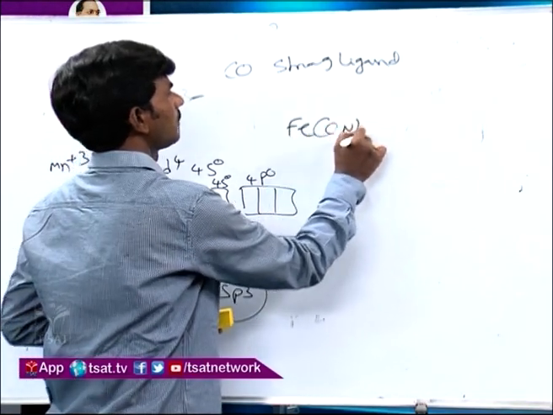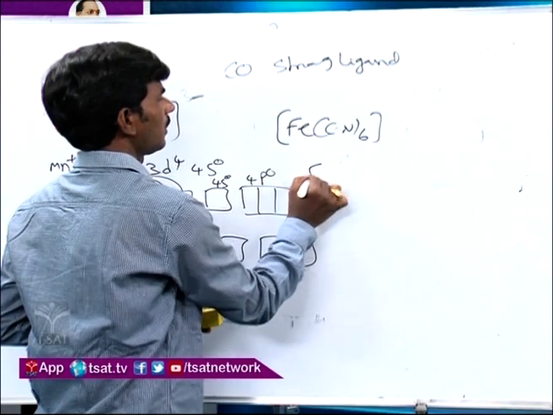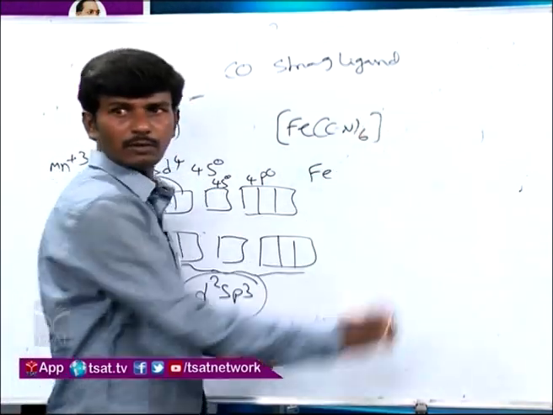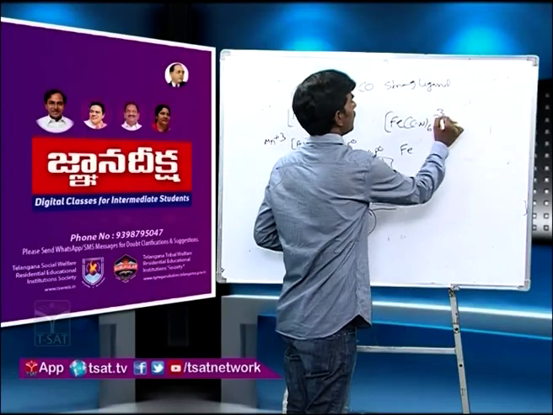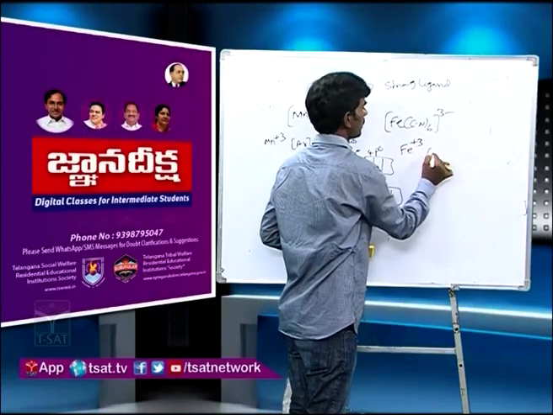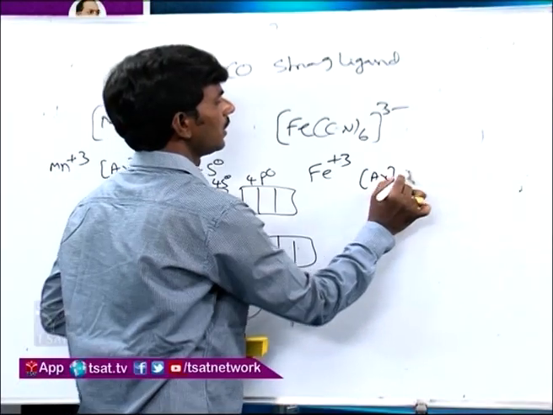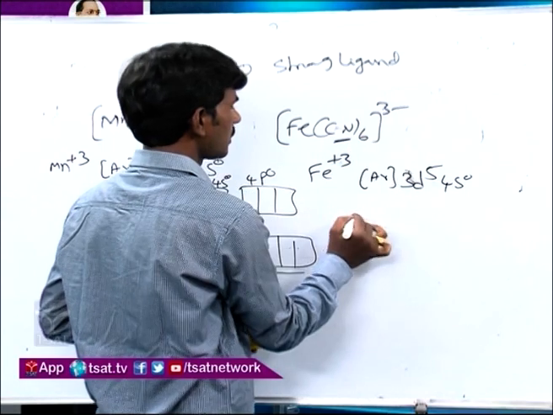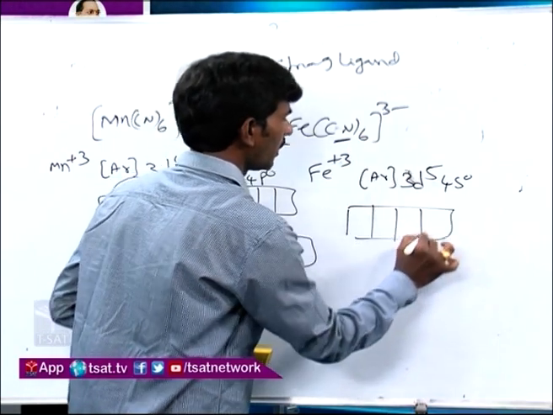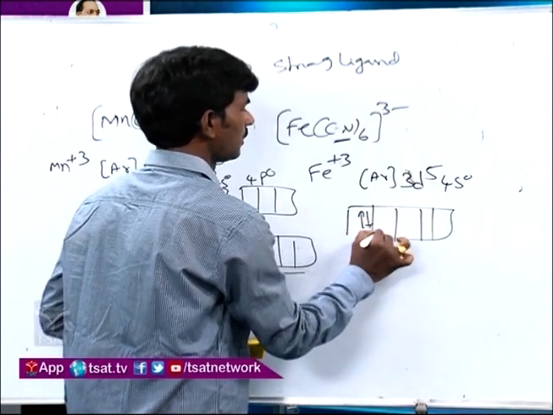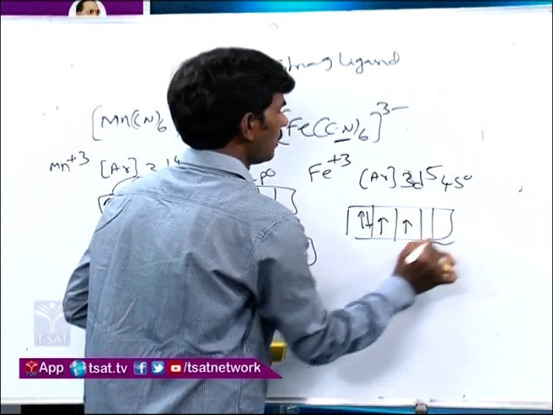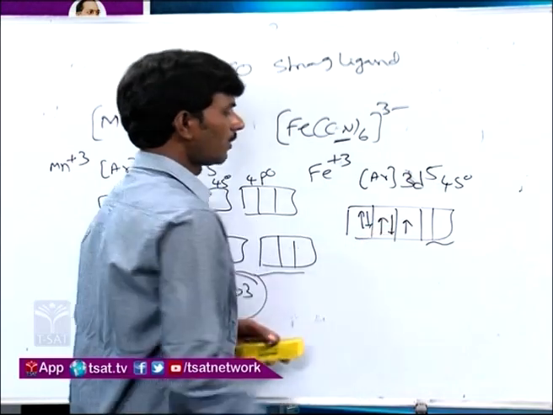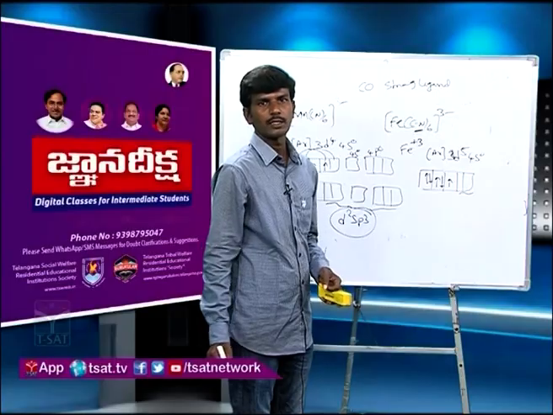Similarly, hexacyanoferrate ion, if you see here, this is also given as plus 3, Fe plus 3. Fe plus 3 means argon 3d5 configuration. So it will have 4s0. This is a strong field ligand. After pairing, I am writing. So it will have 1 unpaired electron, hexacyanoferrate.